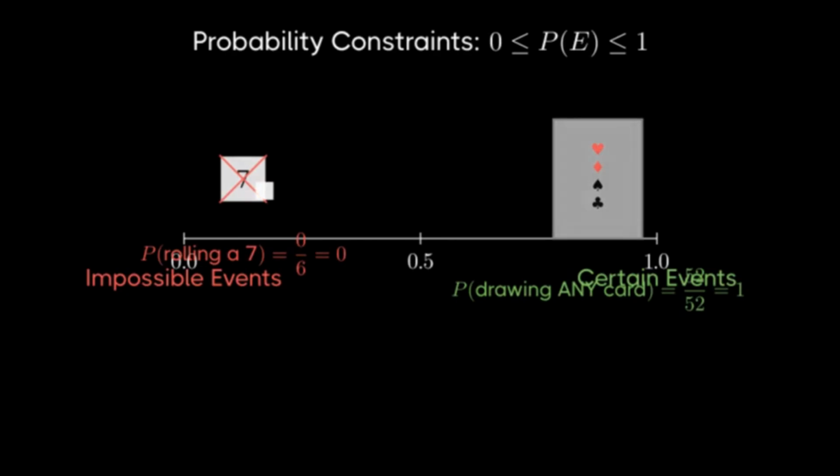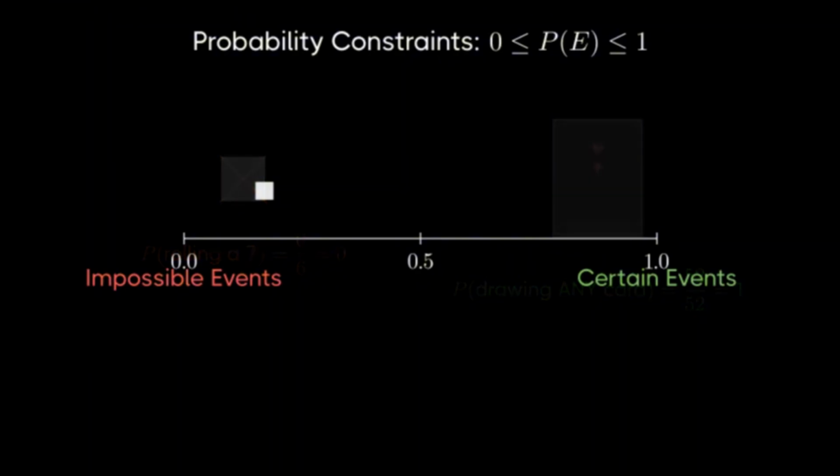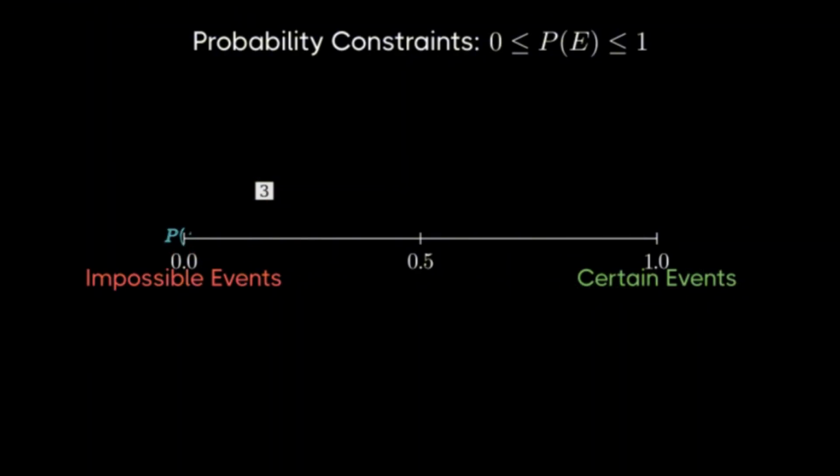Most events in probability fall somewhere between 0 and 1. For example, consider rolling a 3 on our standard die. There's exactly one face with the number 3 out of 6 total faces. So the probability is 1 divided by 6, which is approximately 0.17, or about 17% chance.